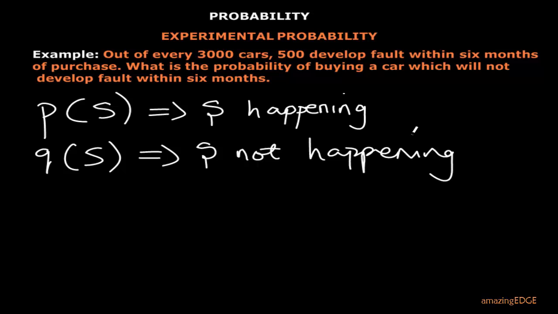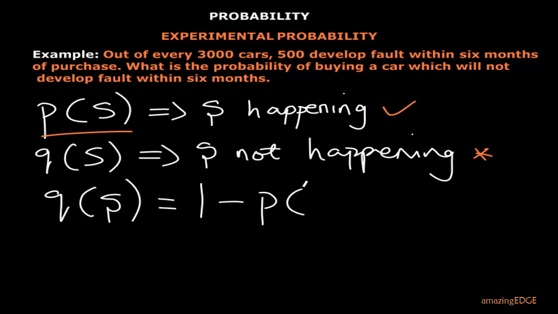So now, if the probability of S happening is given to you, and you are told to find the probability of S not happening, how do you find it? Q, the probability of not happening, is equal to 1 minus the probability of that thing happening. So now we generalize this. In the subsequent video, we'll look at more on that issue, properly and with examples.